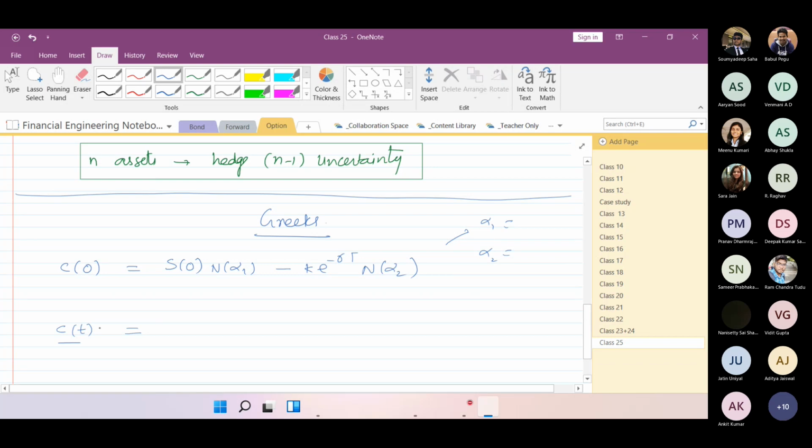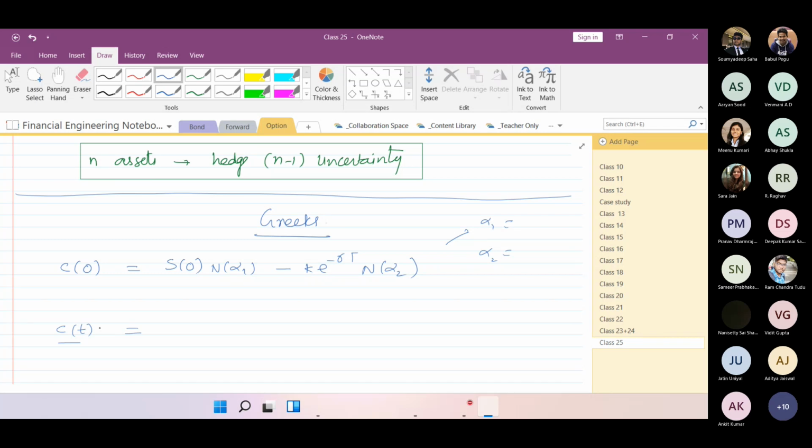The CT is that suppose you have written or you are holding a call option, correct? What is happening in between? Suppose instead of taking the call option price at t equal to 0, you had delayed by a small amount, CT.